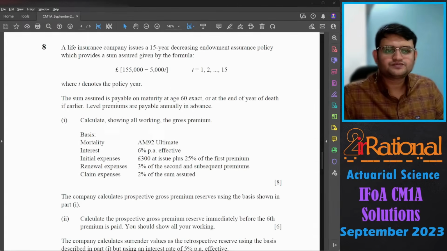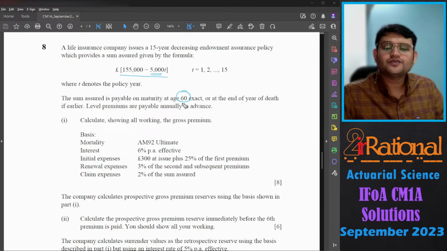Question number 8. A life insurance company issues a 15-year decreasing endowment assurance policy which provides a sum assured given by the formula shown. So clearly it's decreasing. So initial sum assured seems to be 150,000 and each year it is decreasing by 5,000, where t denotes the policy year. The sum assured is payable on maturity at age 60 exact or at the end of the year of death if earlier. The level premiums are payable annually in advance.